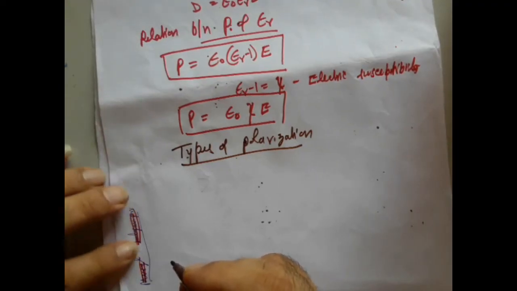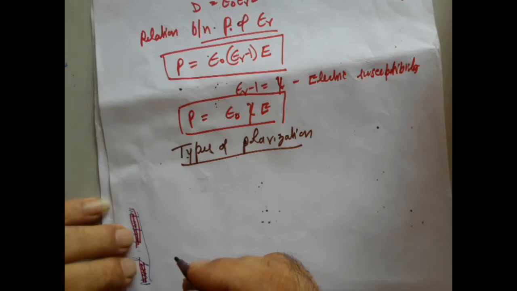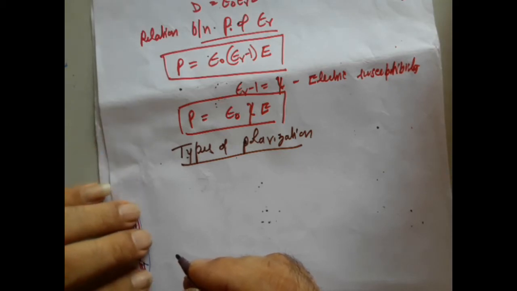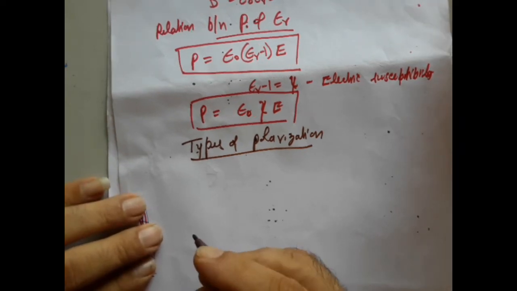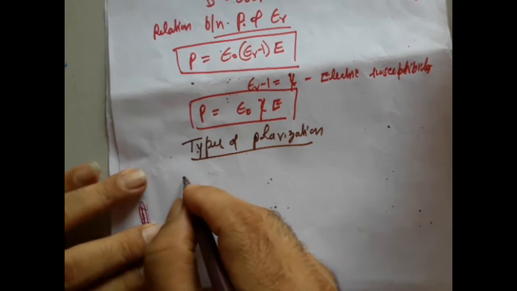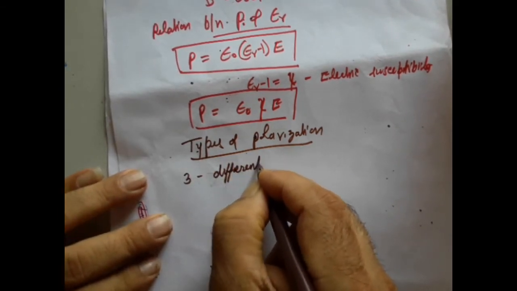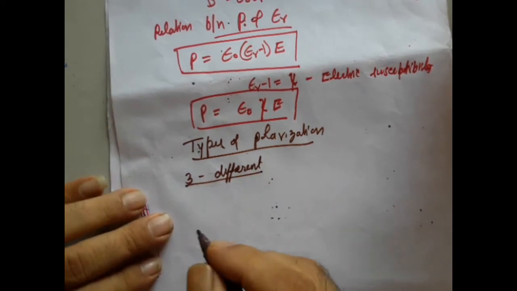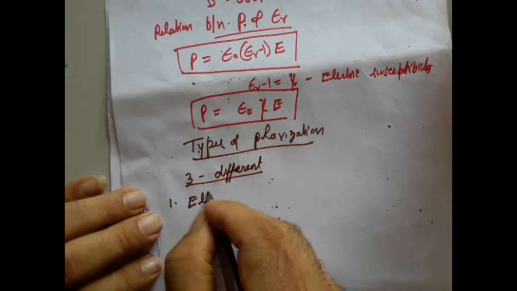As I already said, polarization is a mechanism of separation of the electric positive and negative charges in the presence of an electric field. How do we polarize a given molecule? There are many mechanisms, and I am going to discuss the three different ways in which a molecule can be polarized. The first one is called electronic polarization.